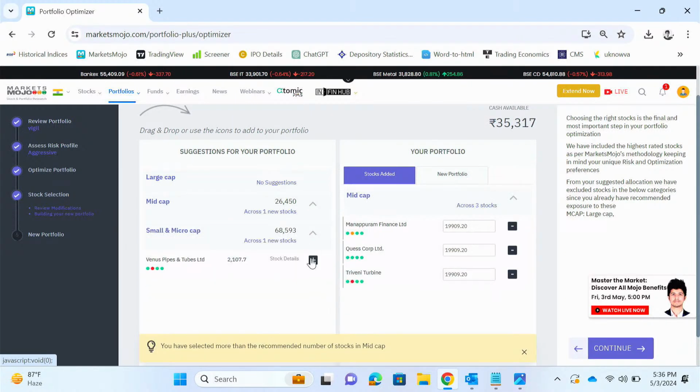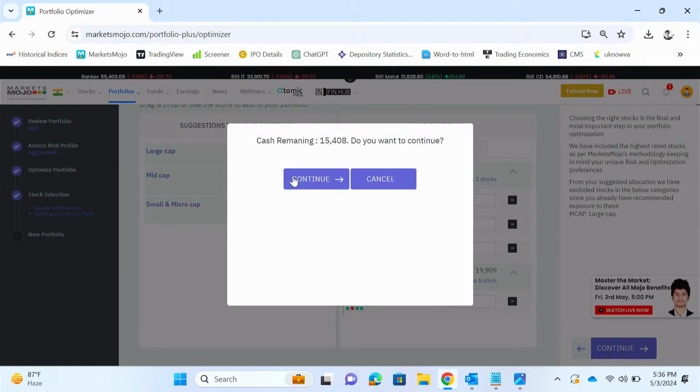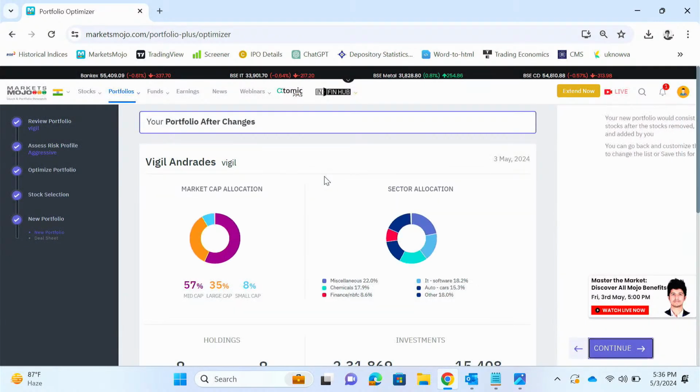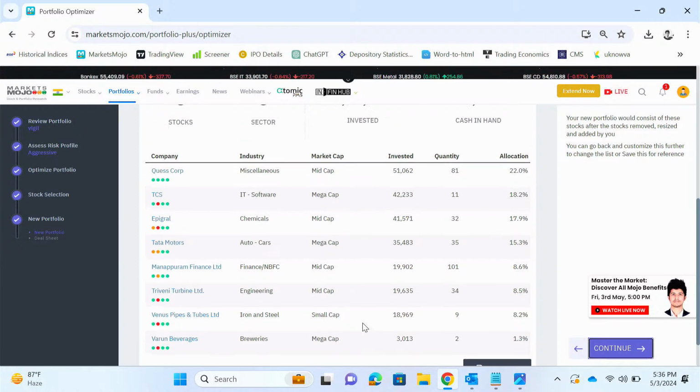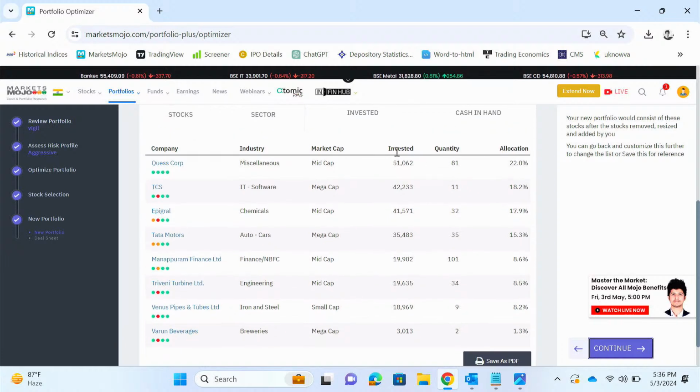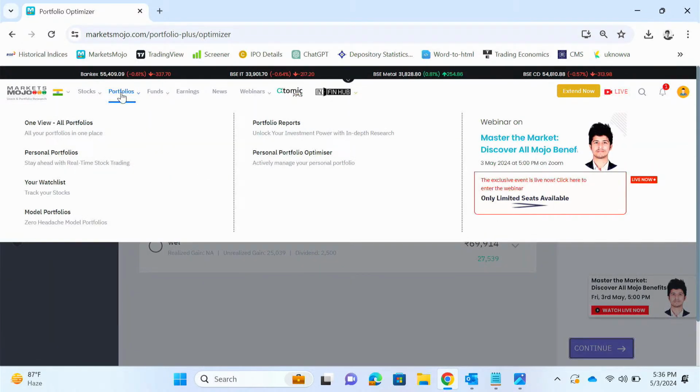So I'll just click plus, continue. So now it has created this portfolio for me. So as you can see, Kescorp, TCS and Tata Motors have been kept. Epigrel has been reduced. And now these 4 stocks have been added to my portfolio. So now this portfolio is well balanced and a better fit for myself. So that's all from the portfolio side.